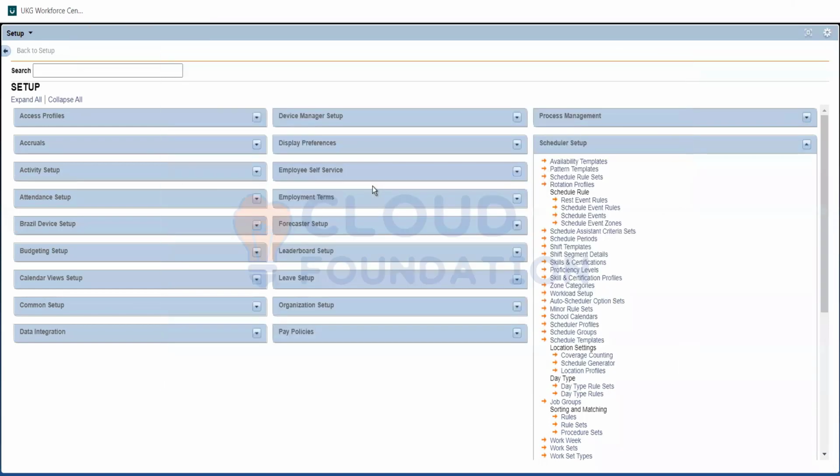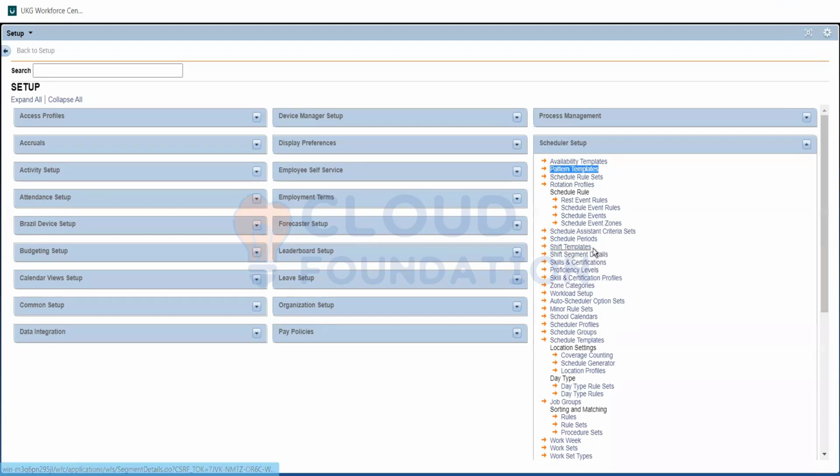Okay, I'll give you an example. I need to create an employee who is going to work Monday through Thursday, 8 a.m. to 4 p.m. Let's say Monday to Wednesday, 8 a.m. to 4 p.m., and only on Thursday he's going to work 6 a.m. to 11 a.m. And Friday, Saturday, Sunday are going to be leave. So first, what we need is a shift template created and a pattern template created. These are the 2 items which we'll be using for the schedules.